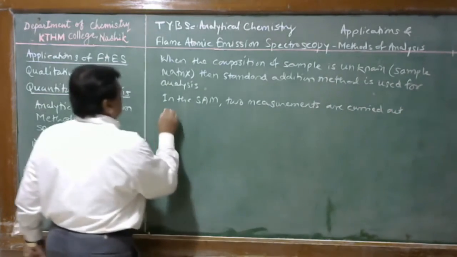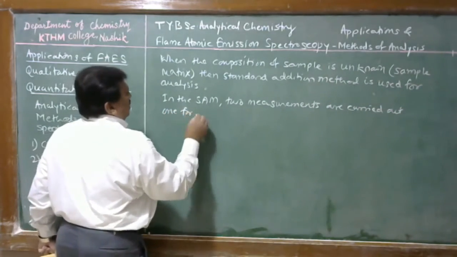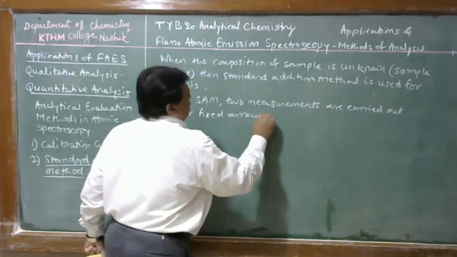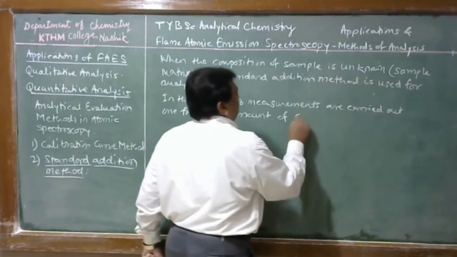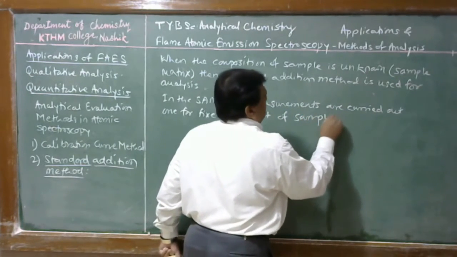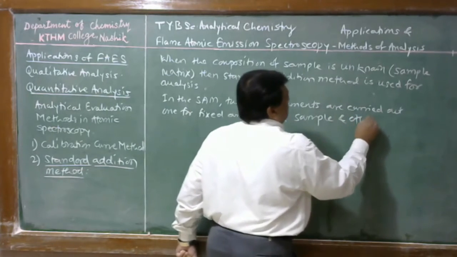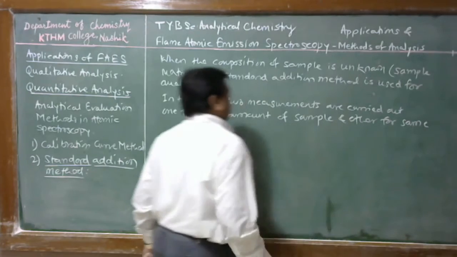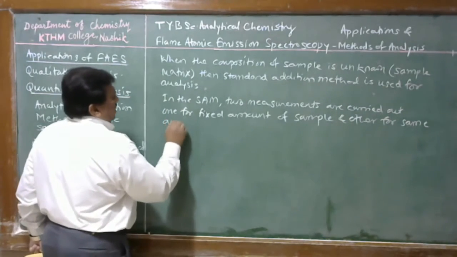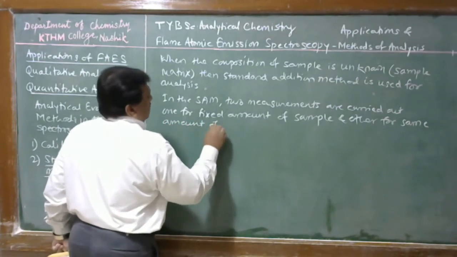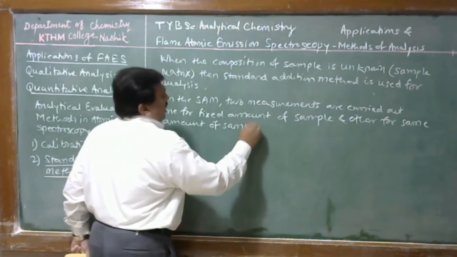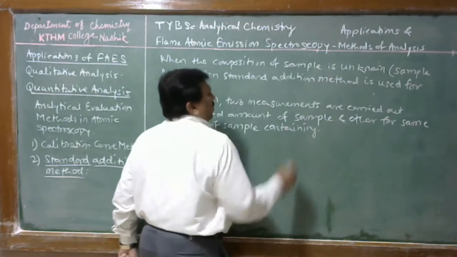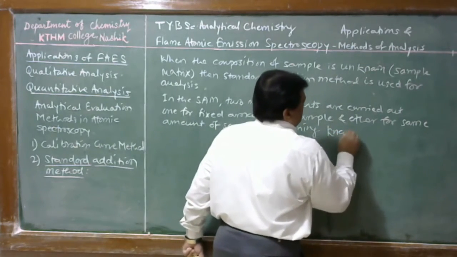One for a fixed amount of sample, and the other for the same amount of sample containing a known amount of standard.